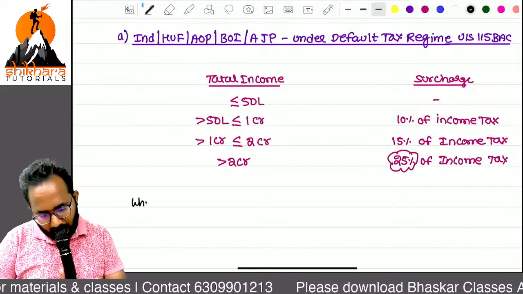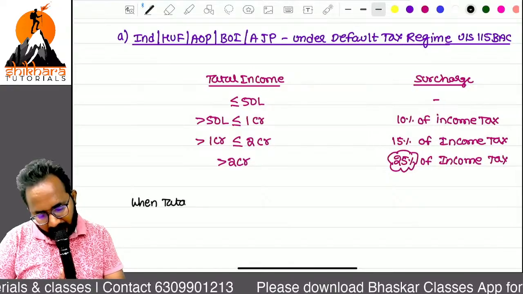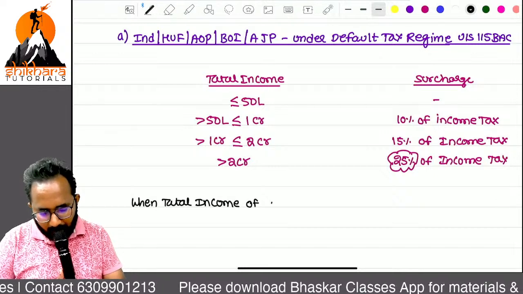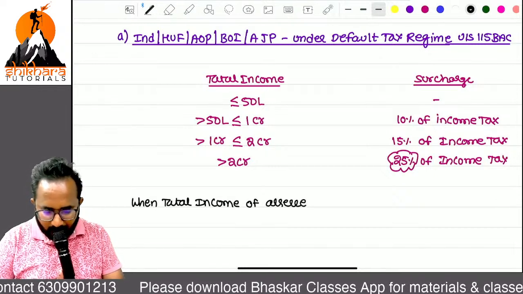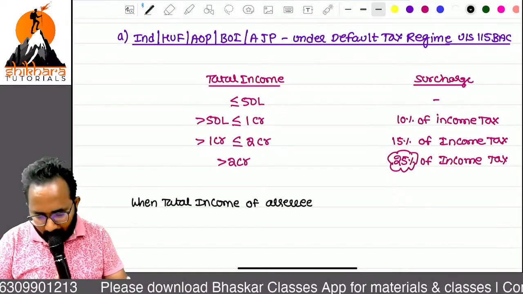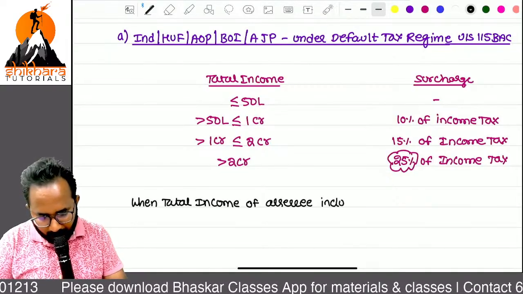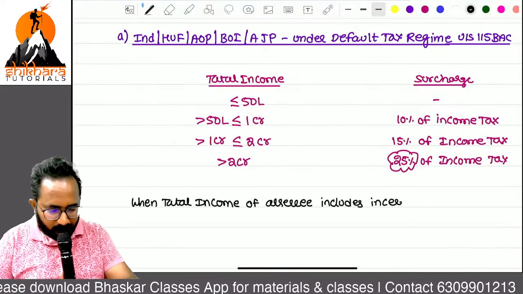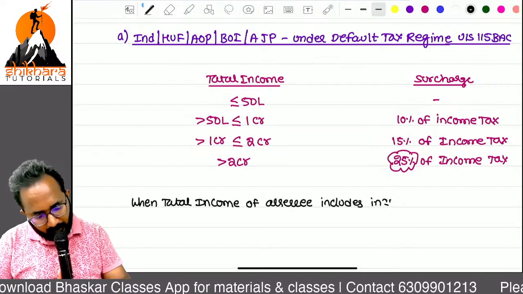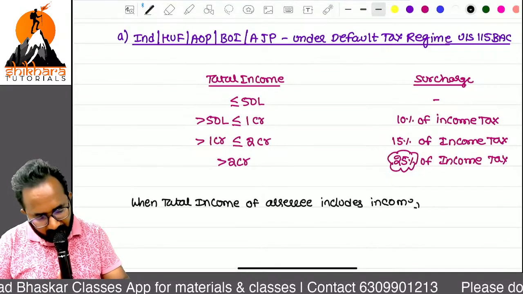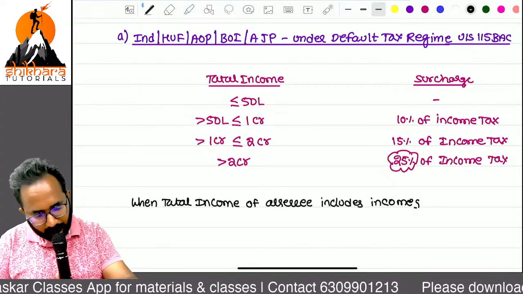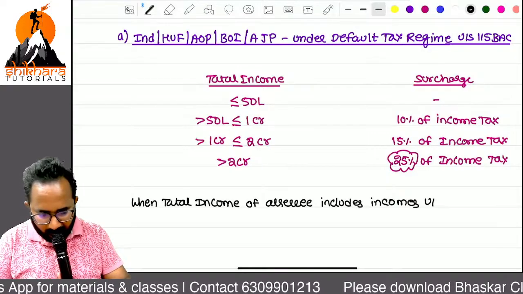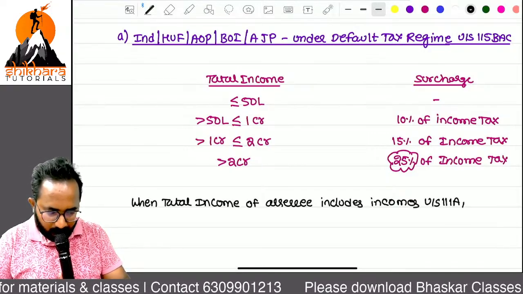When the total income of the assessee includes incomes under section 111A, what is that?